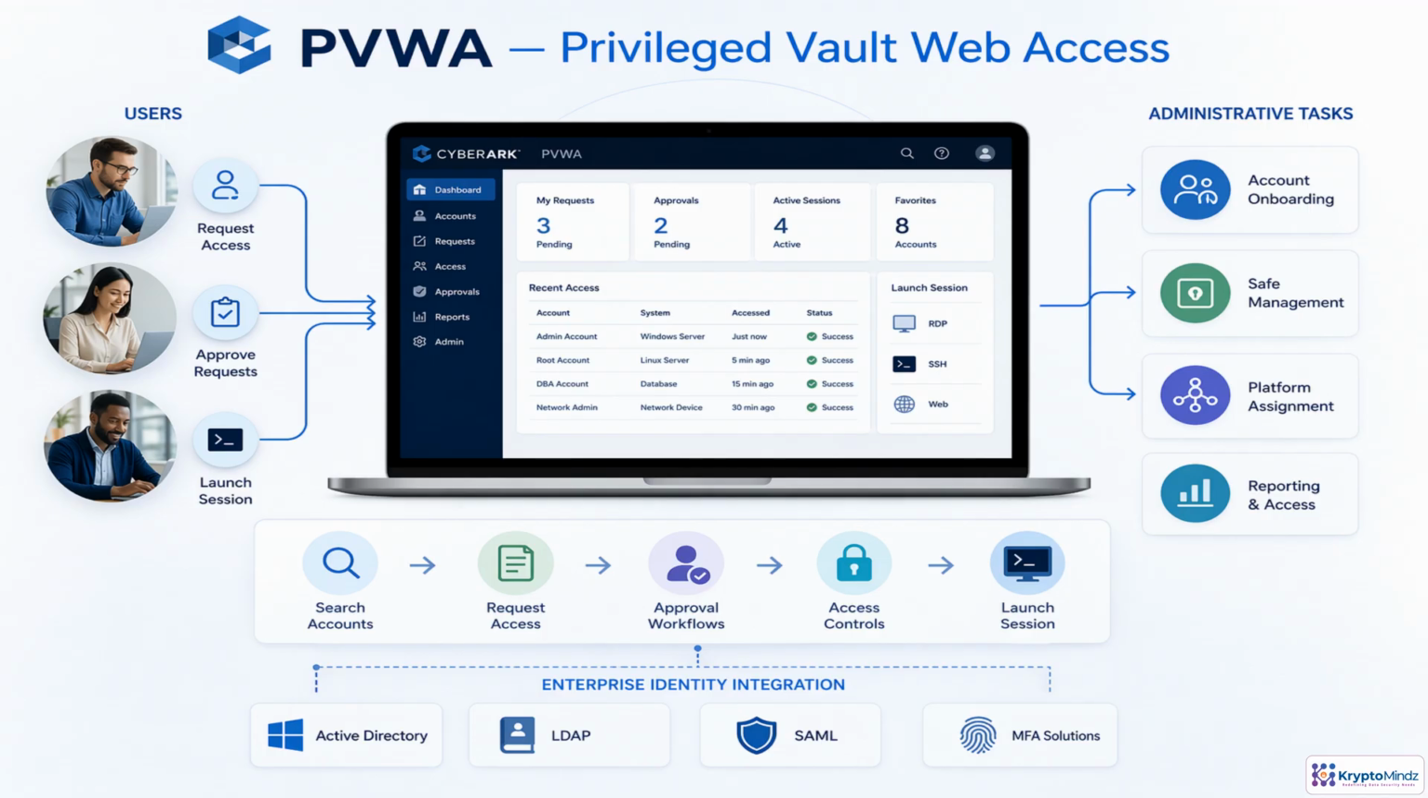PVWA is the main front door into CyberArk. A privileged user can search for an account, request access, provide a reason, and launch an approved session such as RDP, SSH, or web. Approvers use the same portal to review requests and enforce policy decisions. Administrators use it to onboard accounts, manage safes, assign platforms, and reach reports. Behind the scenes, PVWA connects to enterprise identity systems like Active Directory, LDAP, SAML, and MFA, so access is tied to corporate identity and controlled through a consistent workflow.